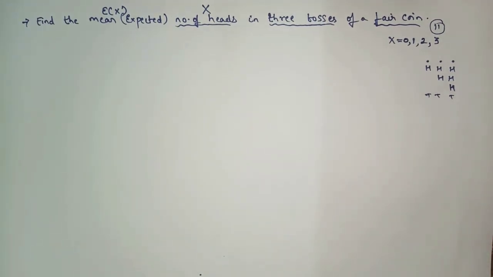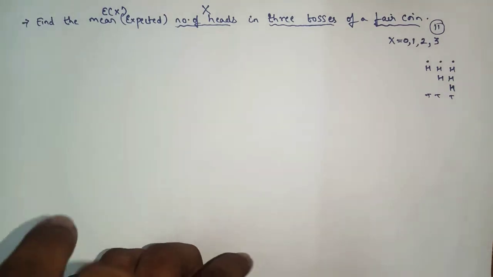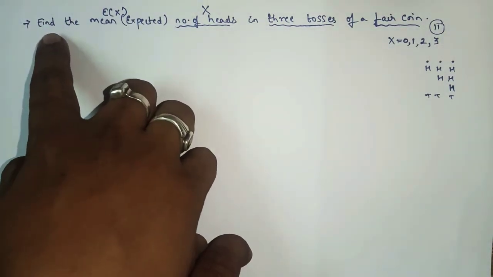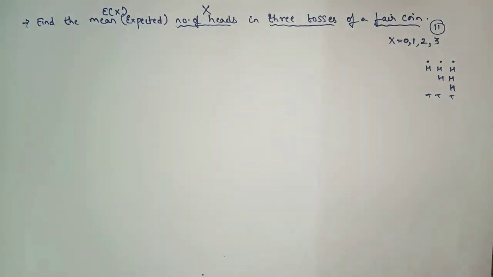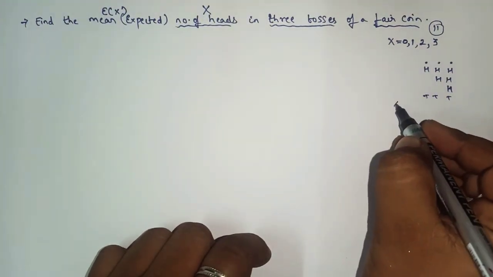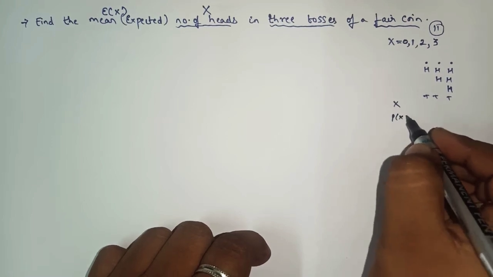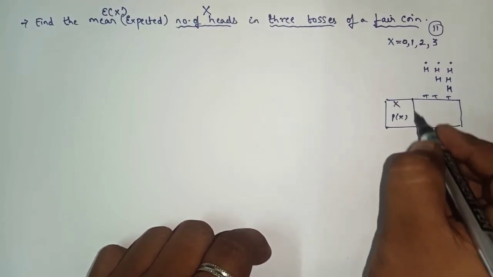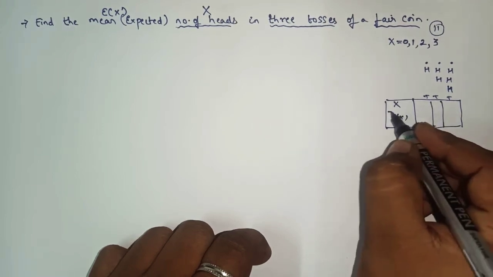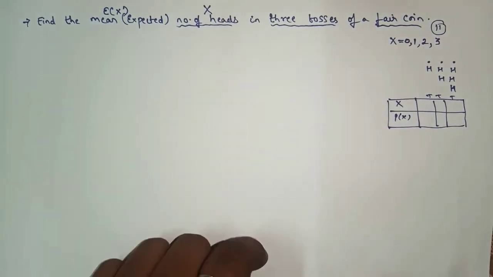So the first thing is, as I told in the previous lecture also, whenever you have to find the mean and variance, see to it that without the values of x and p of x, without this table, we cannot find our answer. This table is known as the probability distribution table.